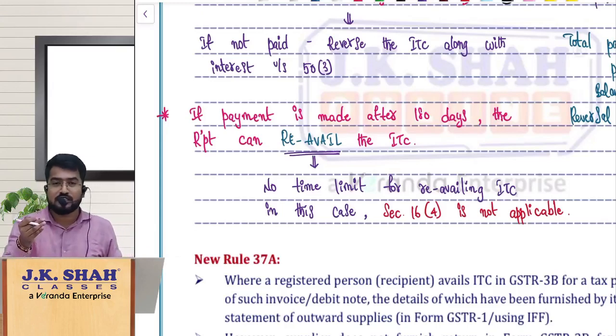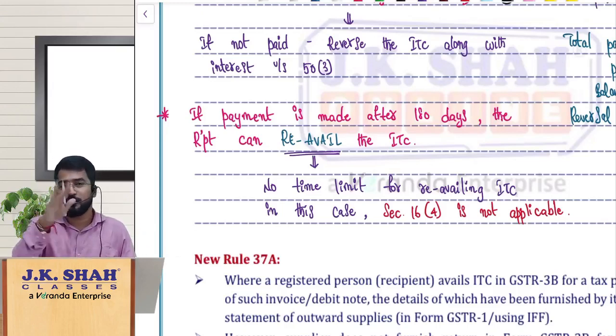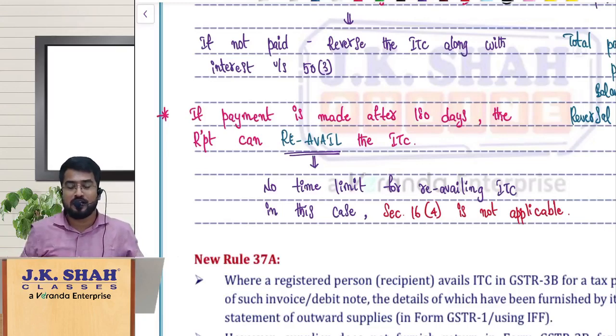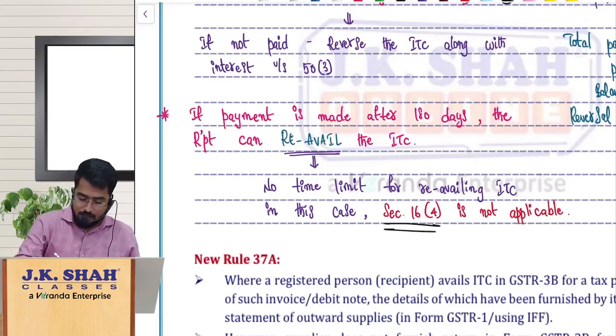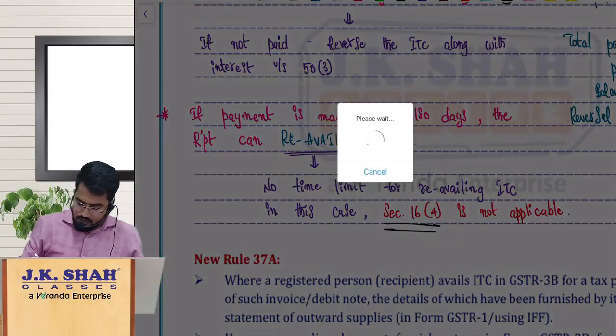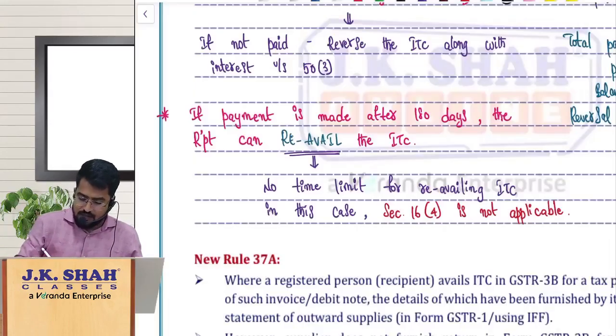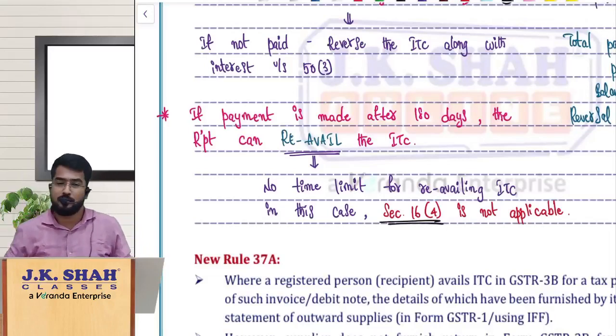It is like for the first-time getting married, only age will matter. For the subsequent marriages, age is not going to matter. Age is just a number. The same way, for first-time availing of ITC, section 16 subsection 4 time limit is applicable. For re-availing ITC, this section 16 subsection 4 time limit is not applicable. Am I clear? So that is the concept.